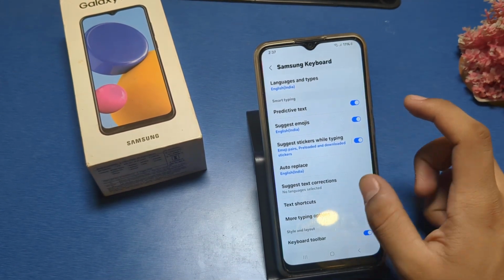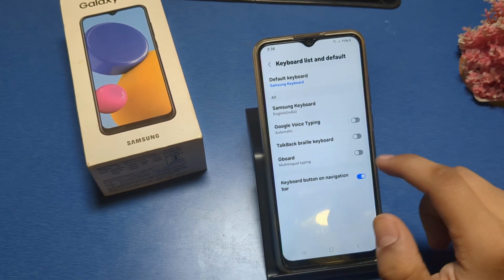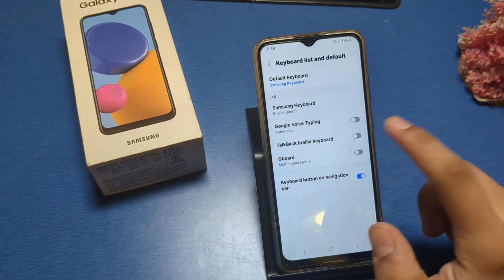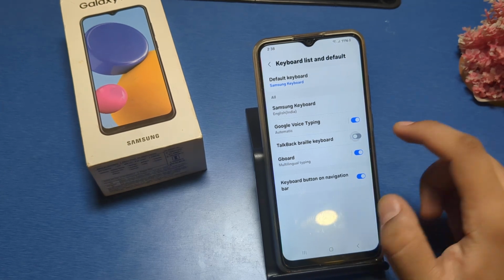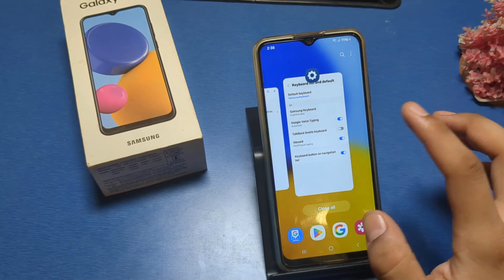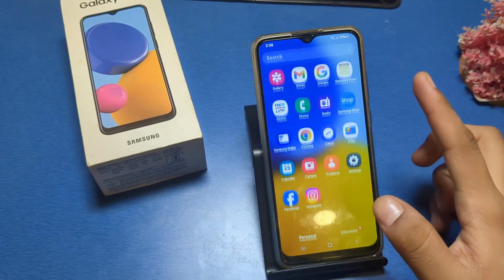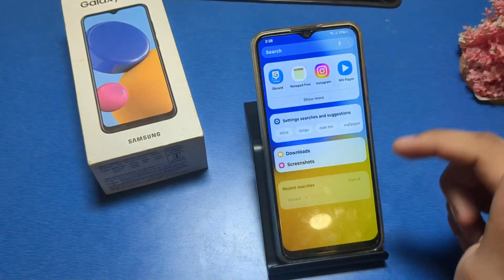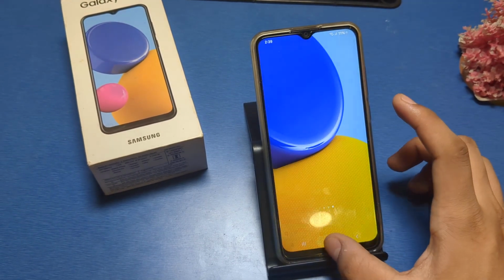Here is the keyboard list and default. If it is not working, and if you have another keyboard, first enable this feature, and you will see there is no Samsung keyboard. Friends, you can see the Gboard is applied, and if you want to switch to the Samsung keyboard, then simply